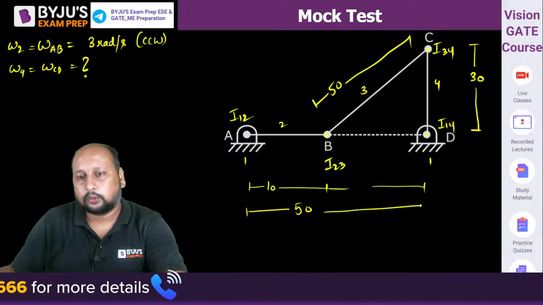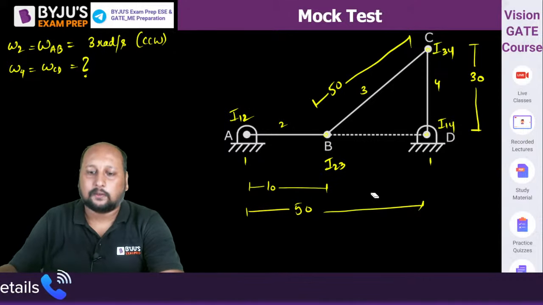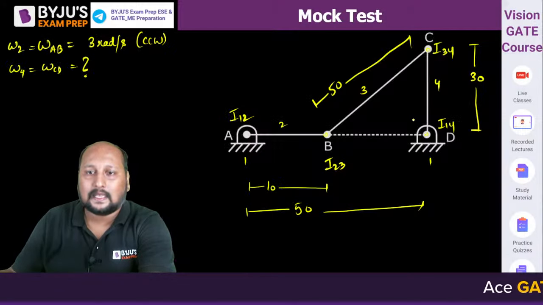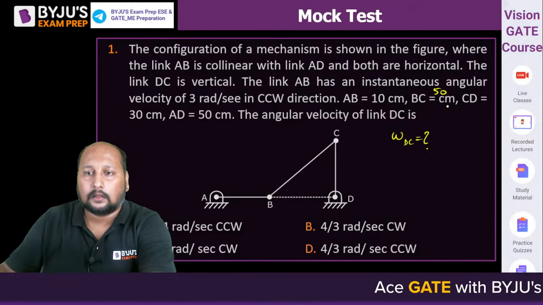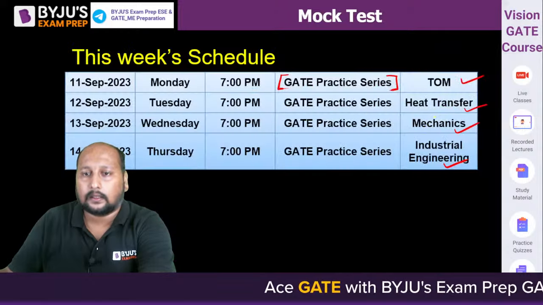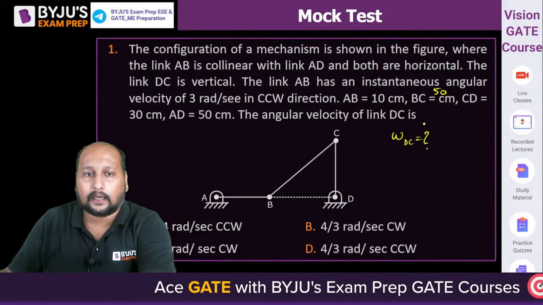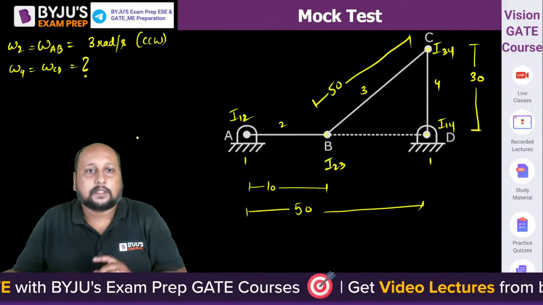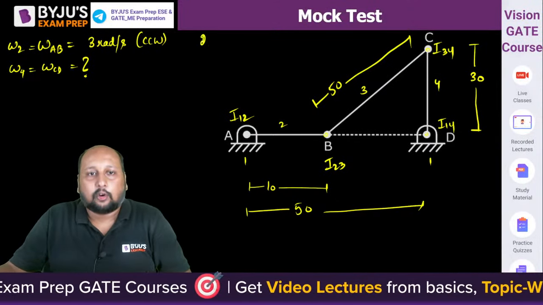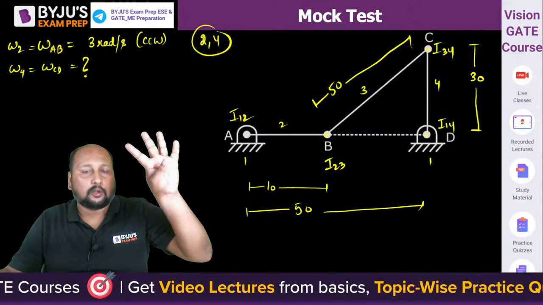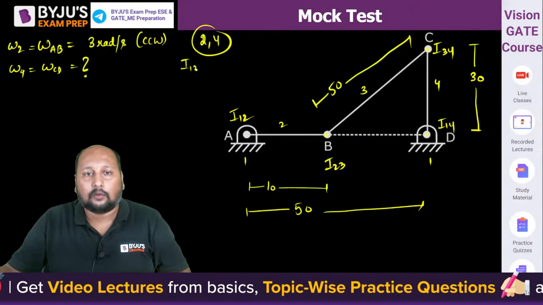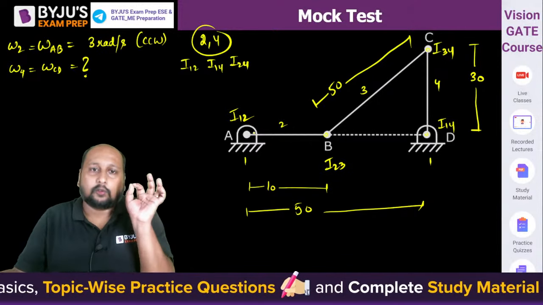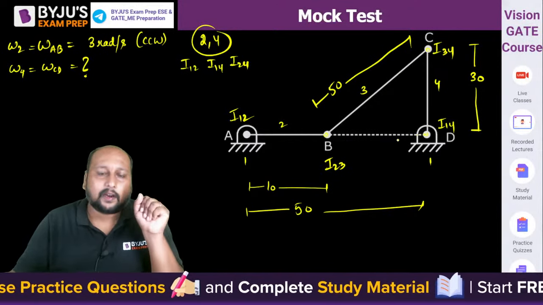Okay, चलो quickly solve the question, a very easy one. AB is given 10, BC is given 50, CD is given 30 and AD is given 50. चलो, you have to calculate the value of omega 4. That means you are creating 2-4 combination, link 2 and link 4. We can write I12, I14, I24, right? So 1-2 we have identified, 1-4 also, we have to identify 2-4.